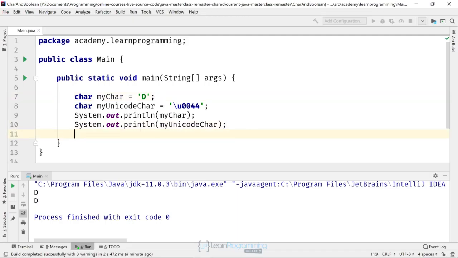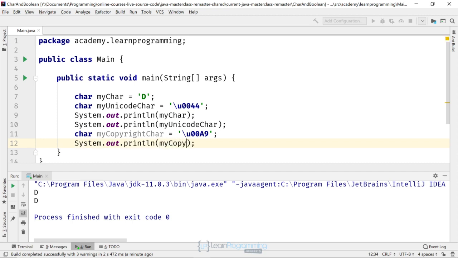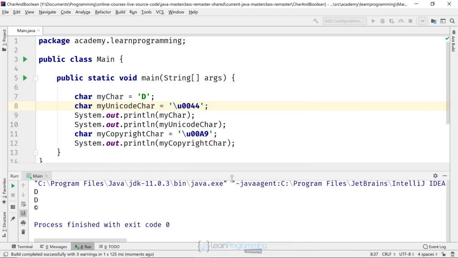We'll define another one. We'll do a char myCopyright. Char is equal to, then we add single quotes, semicolon at the end of the line. I'm going to do a \u00A9, and then we'll do an sout again, myCopyrightChar, and let's see whether that works. And there you can see on the screen the copyright character. So that's how to use Unicode if you want to put that into a char, like we've done here.